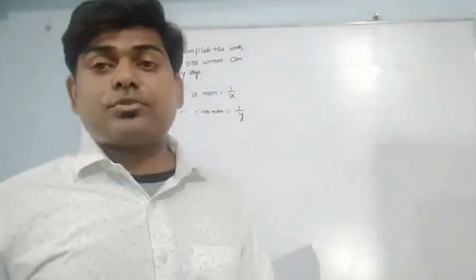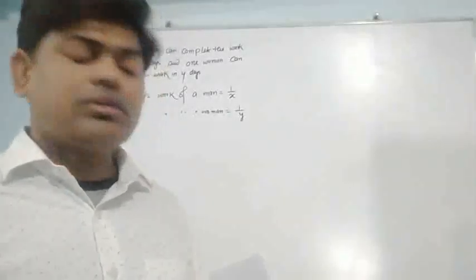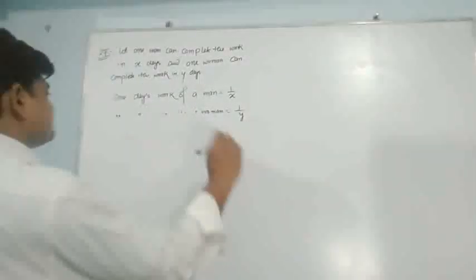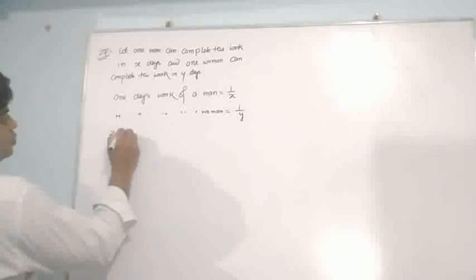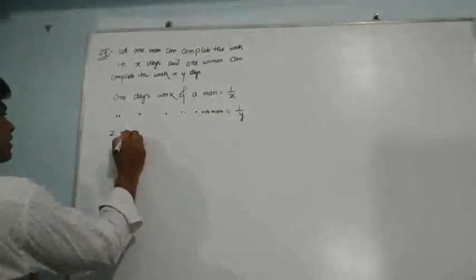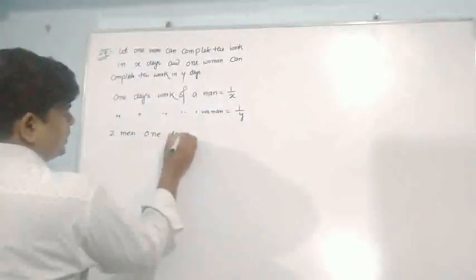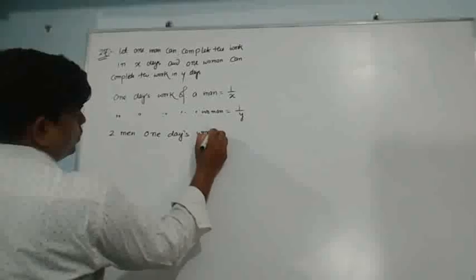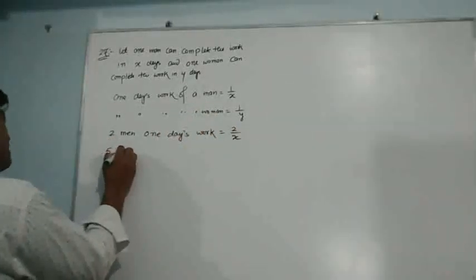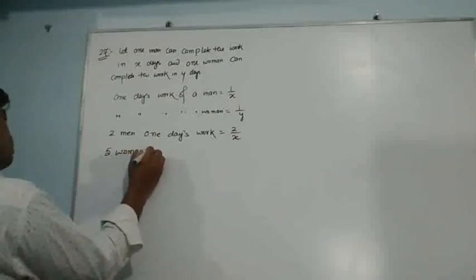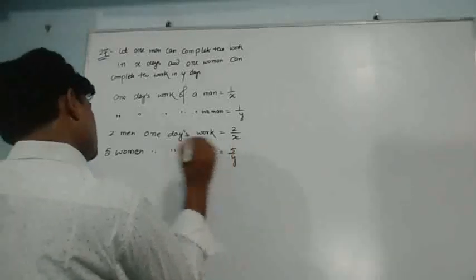Then 2 men plus 5 women's 1 day work is equal to 1 upon 4.